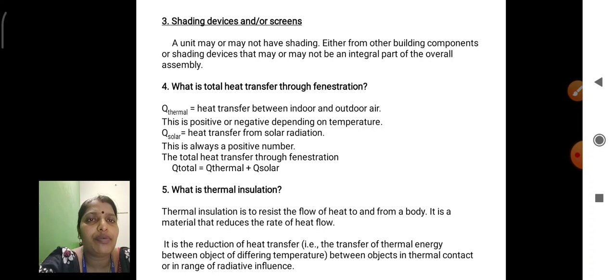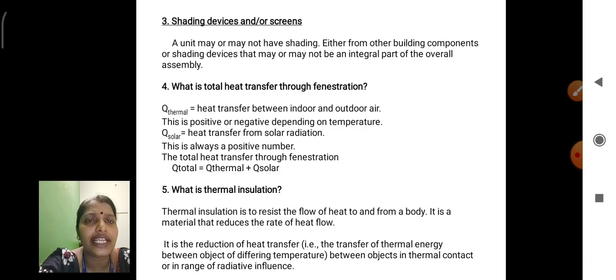Q thermal is the amount of heat energy transferred between indoor and outdoor air, and it can be positive or negative depending on the temperature inside the building. Q solar is the heat energy transferred by solar radiation to the building, and this is always a positive number.